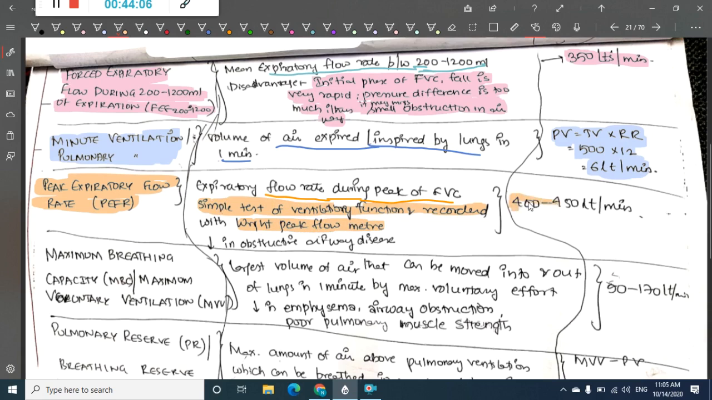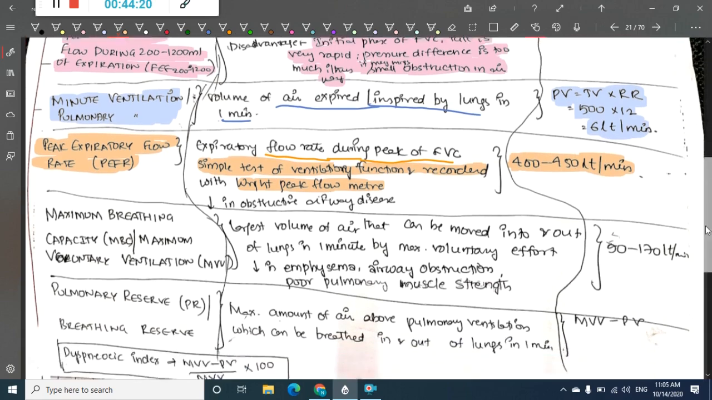The peak expiratory flow rate accounts for 400 to 500 liters per minute. This is peak expiratory flow rate.